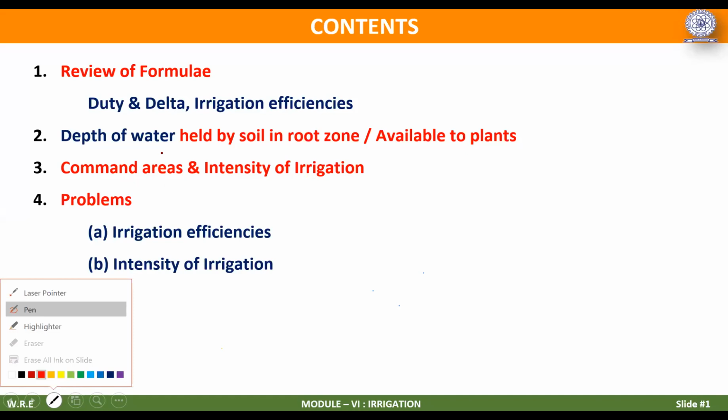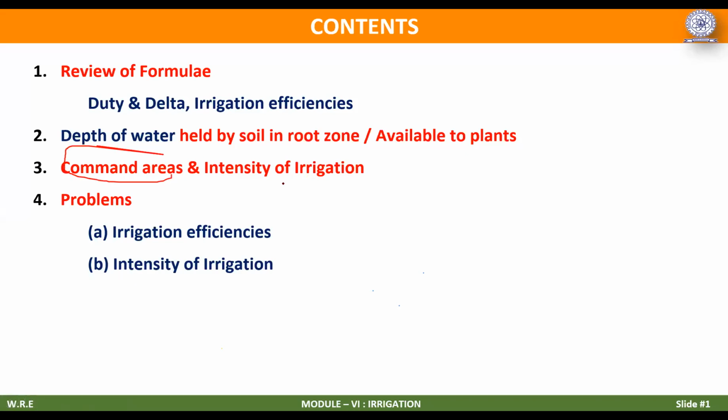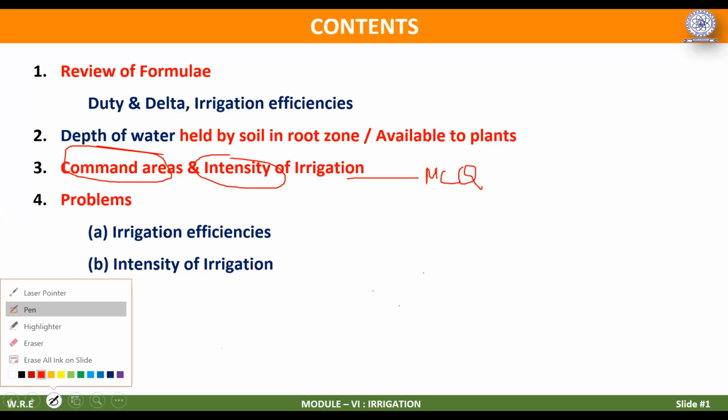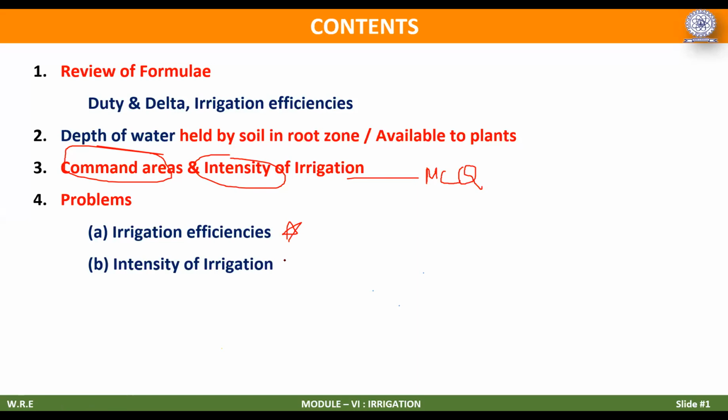Remember, command area calculation and intensity calculations are important in MCQs. And we will discuss the problems on irrigation efficiency calculation, a very important topic. If time permits, we'll discuss the intensity of irrigation also.